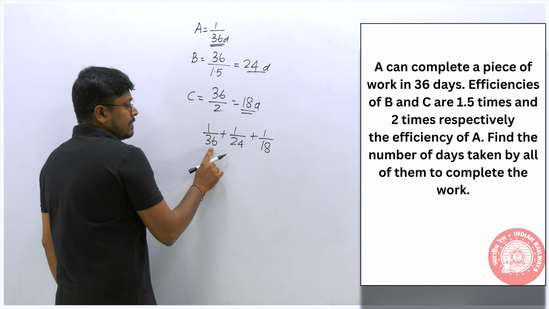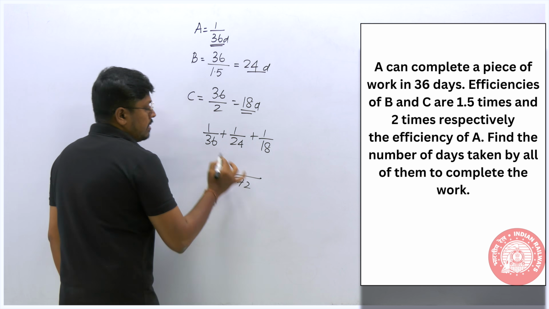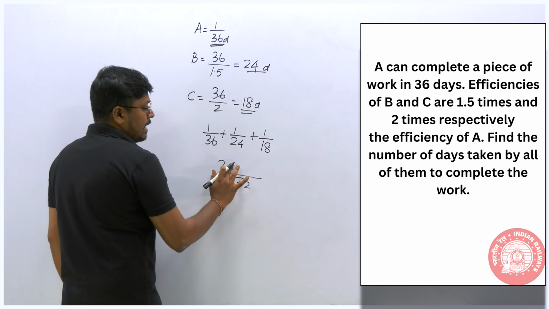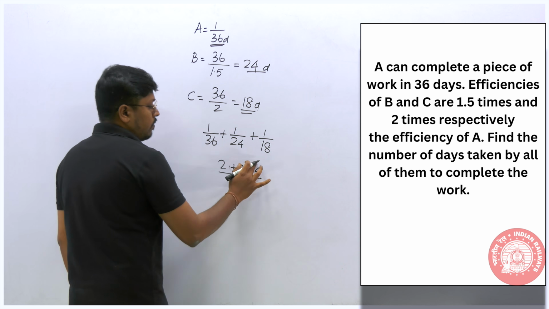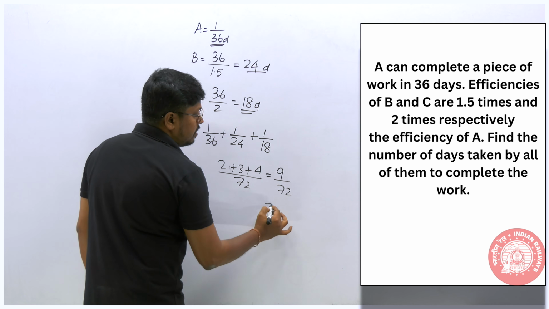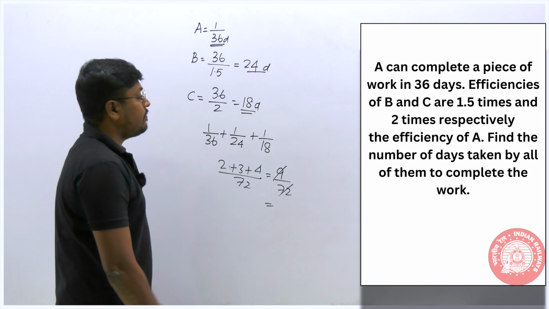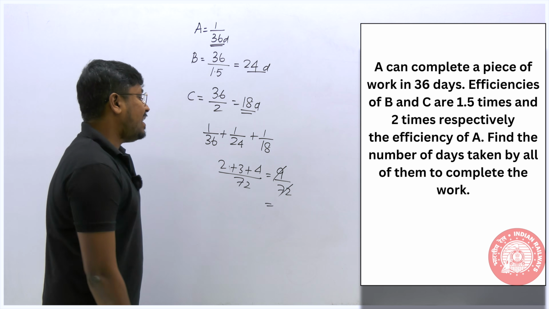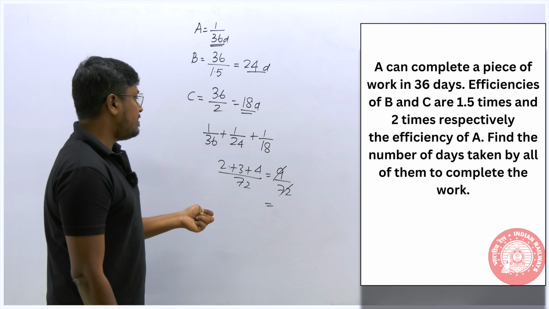So 72 will be the LCM. So 2 times, 3 times, 3 times and 4 times. So 2 plus 3 plus 4 is 9. So 9 divided by 72. So this becomes 8 days, right? So totally if all 3 persons are working, they can complete a piece of work in 8 days. I think it is easy, but many students have solved it wrongly.